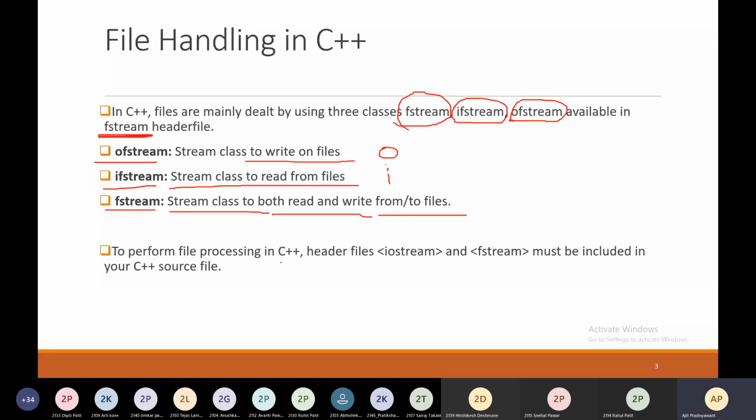So to perform file processing in C++, the header files iostream and fstream must be included in your C++ source file. We are familiar with iostream, but if you are dealing with file processing, you need to import the header file fstream. Keep in mind.